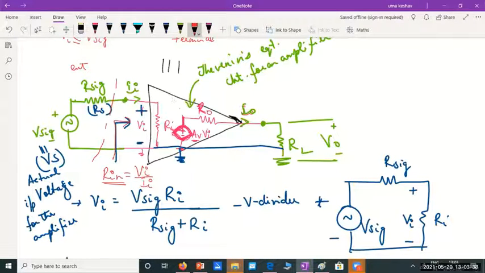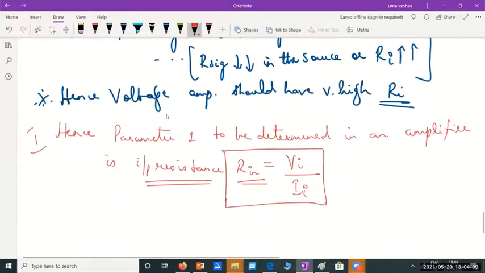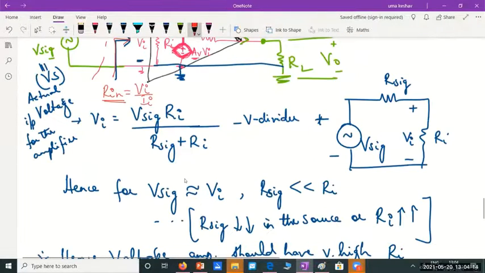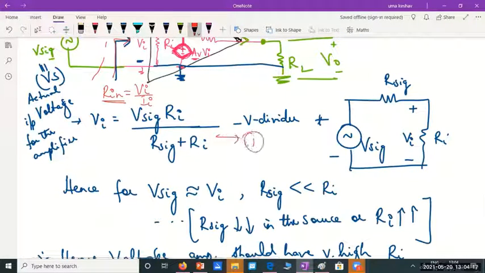So what is the resistance offered by that black box? You can find it by simply applying a voltage and finding how much current it draws. So V by I gives you the input resistance of the amplifier. And in this case, you can see Rin is equal to Ri. Both are equal here, but very often they will be different. We will have biasing resistors, we will have signal generator resistance, all that. Very often this turns out to be different. Is that clear? Let me call this equation 1.